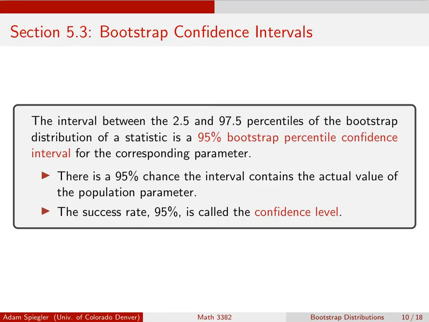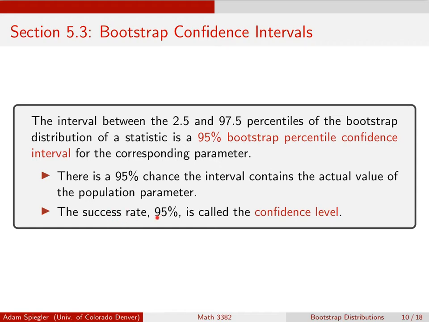Okay, so let's generalize this concept of these interval estimates that we just looked at with the arsenic example. What we just constructed is an example of what's called a 95% bootstrap confidence interval. So when we look at the 2.5 and the 97.5 percentiles of the bootstrap distribution, we use those as the cutoffs for our interval. Then that interval has a 95% chance of containing the actual value of the population parameter we're trying to estimate. And this 95% is the success rate that that interval might have.